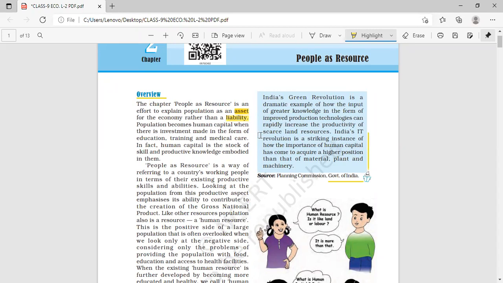It is not helpful. The example I can give is that uneducated, unhealthy people who cannot contribute to the country's economy can become a liability for the country's economy. कौन कौन से लोग लाइबिलिटी बन सकते हैं, कंट्रीज के लिए?